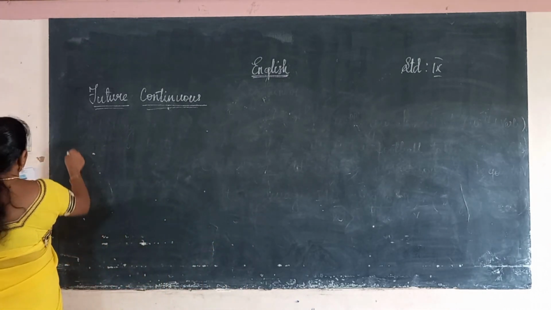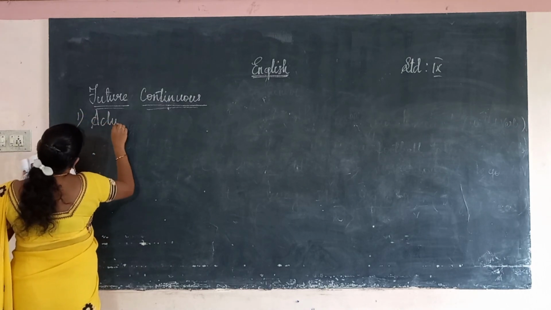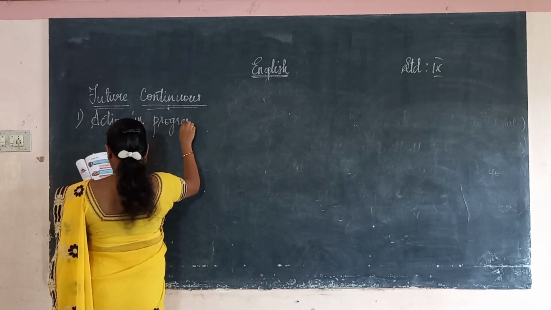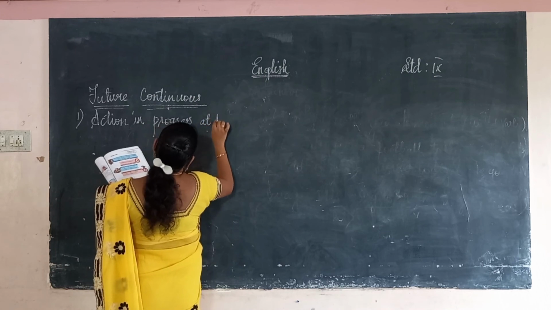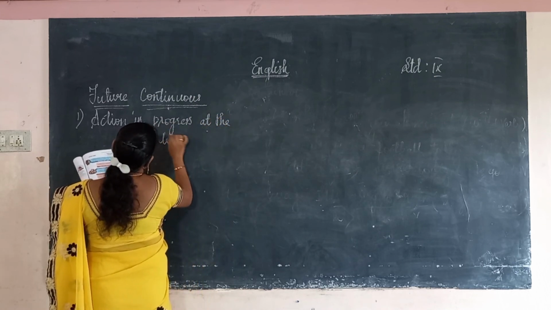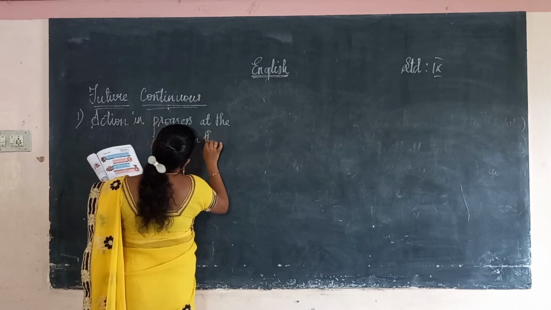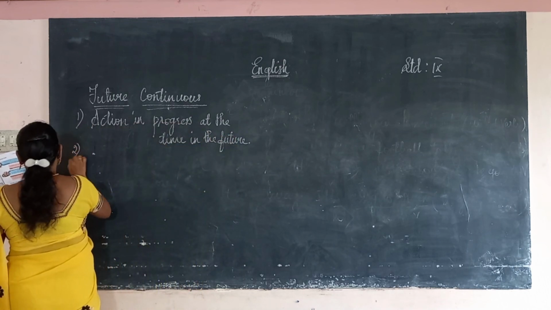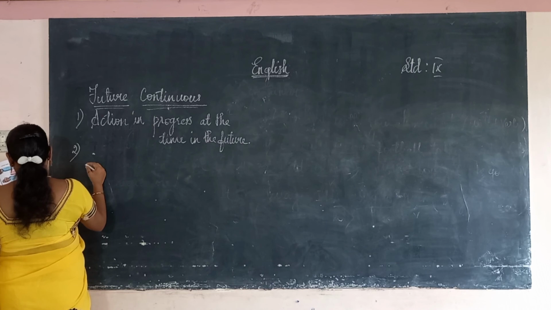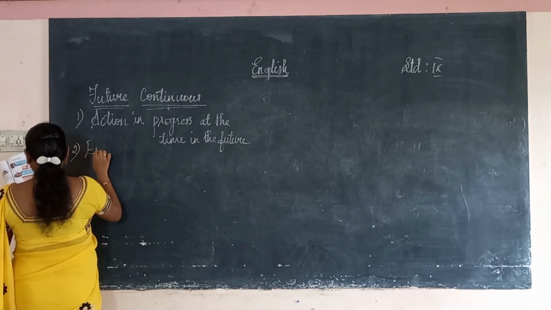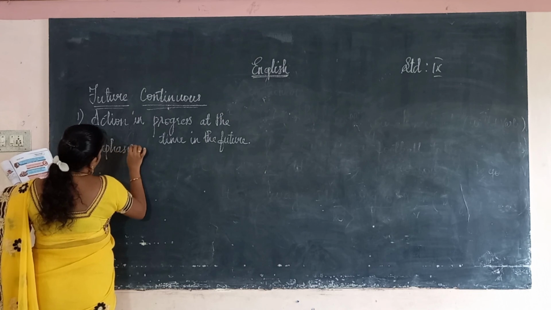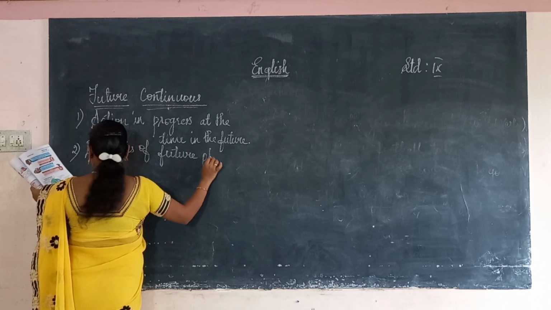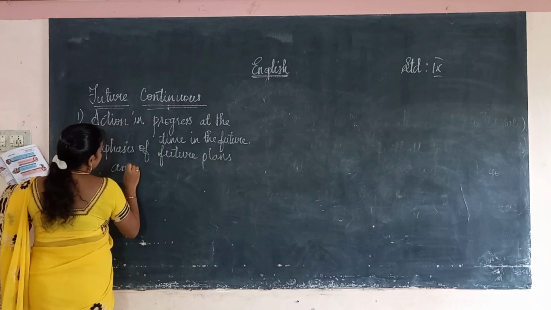The first one, action in progress. Now it's going on. Action in progress at the time in the future. So the progress, the result we will see only in the future tense. The second, we will use emphasis of future plan or intention. So we are emphasizing the future plan and intention.